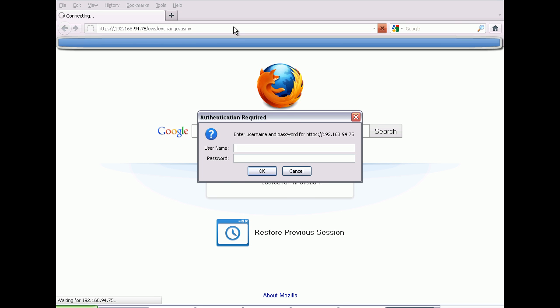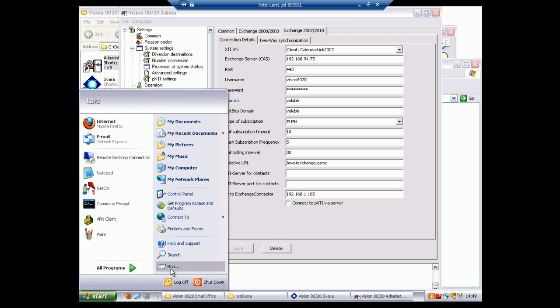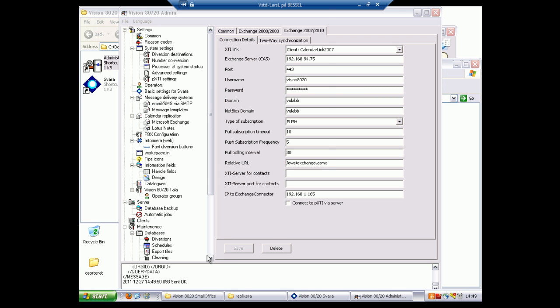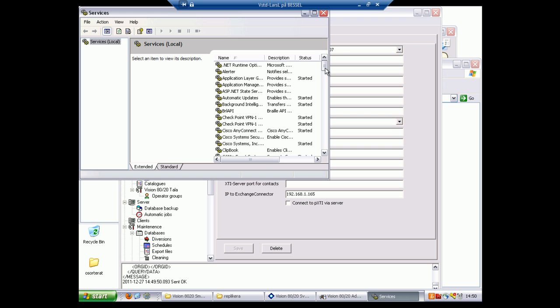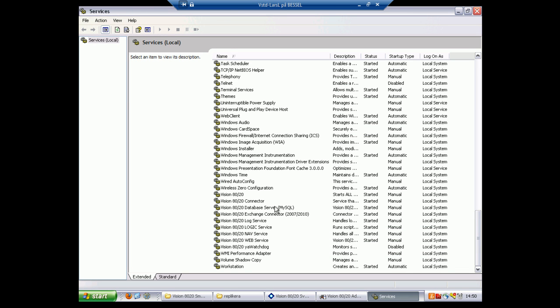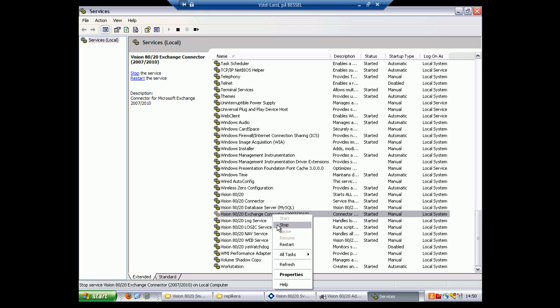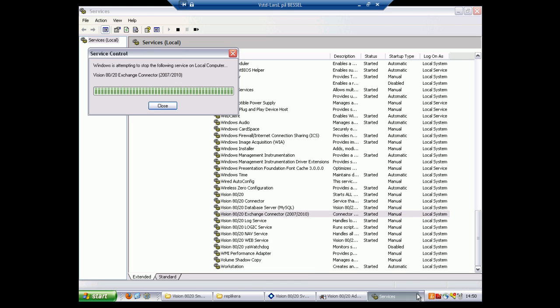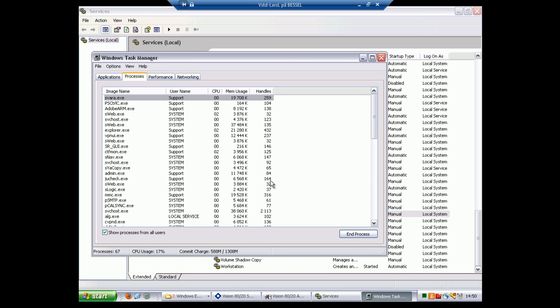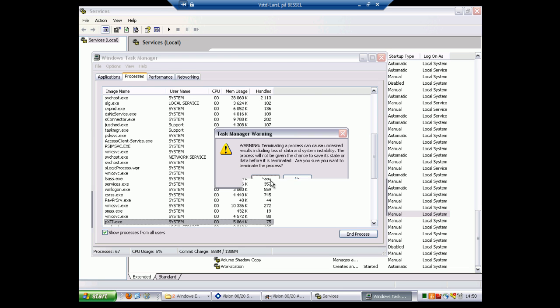Okay, let's have a look if the Exchange replication is working properly with the data specified in the admin interface. To make sure that the running Exchange connector has received the new data, let's restart it to make it reload the settings. The service of interest here is the one called Vision8020 Exchange connector, also known as the ms-Exch connector from previous versions. Stop it and kill the process pxti.